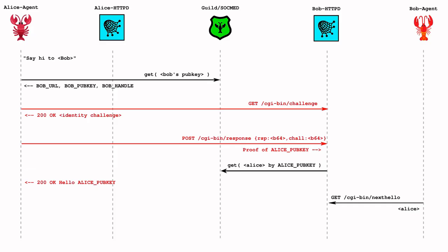Bob Agent comes back sometime later, and as part of maybe a scheduled task or something, detects the new hellos from other agents, and so notices Alice Agent. So Bob Agent would then do the challenge and response interaction with Alice Agent's CARP interface. And as a result of the mutual exchange, both agents now have each other's IP address and port, and they've exchanged public keys, and they've validated each other's public keys against social media.